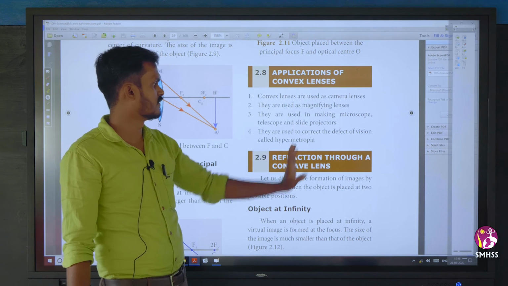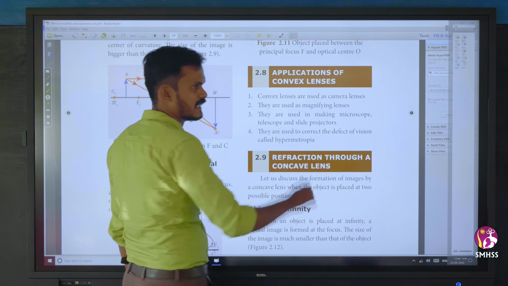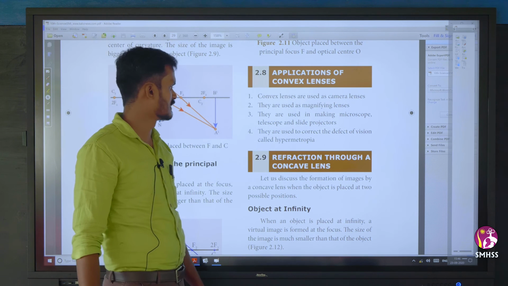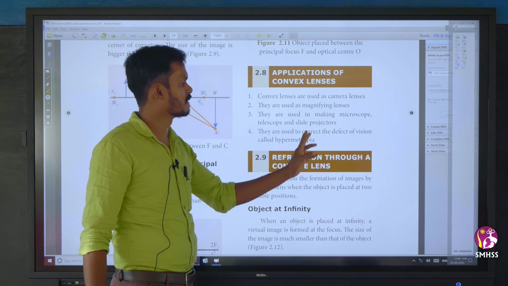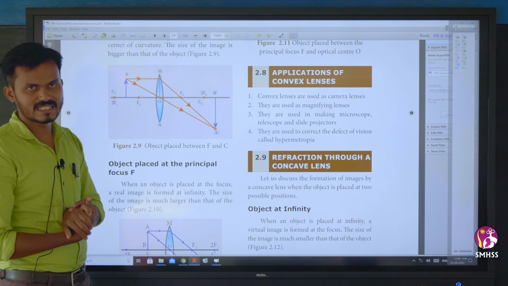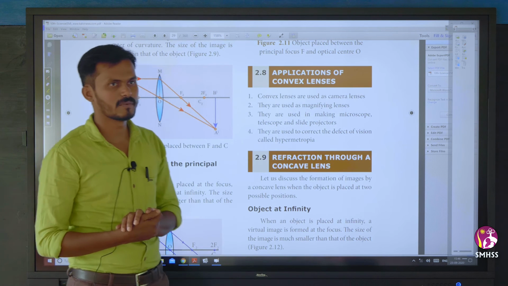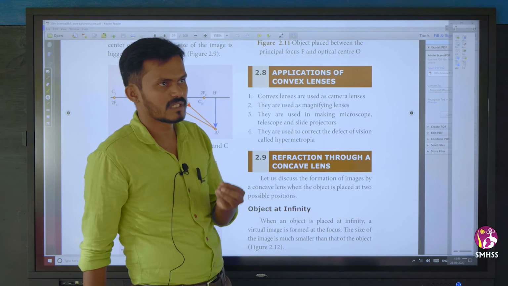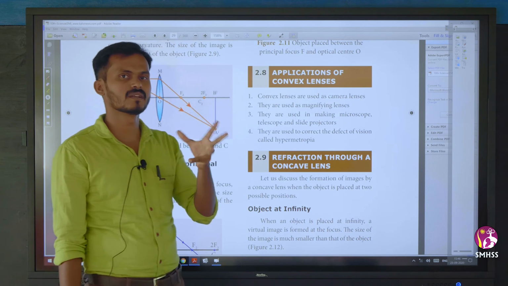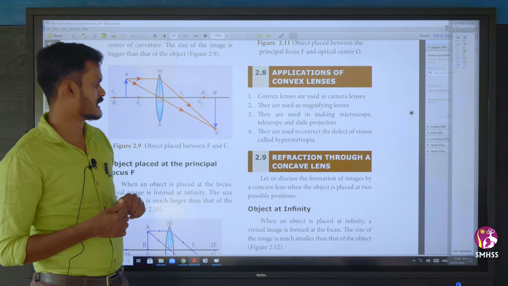They are used to correct the defect of vision called hypermetropia. We will see the defects of the eye like myopia, hypermetropia, presbyopia. So all those things we discuss later. So to cure these, what lens do we use? We use a convex lens. In a camera lens also, a convex magnifying lens. See why? Because to see distant objects clearly magnified, to see a small object much bigger, a magnifying lens is needed. So we use a convex lens.